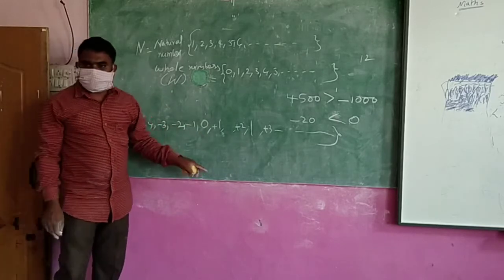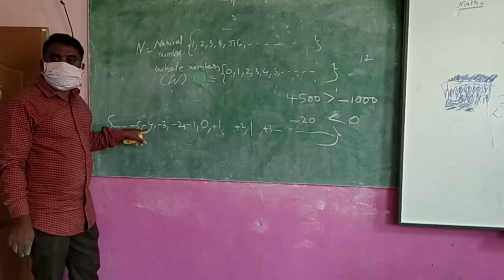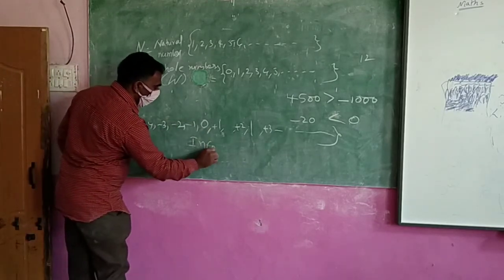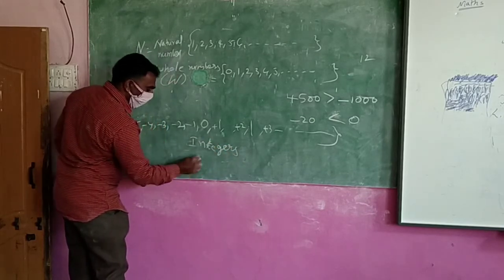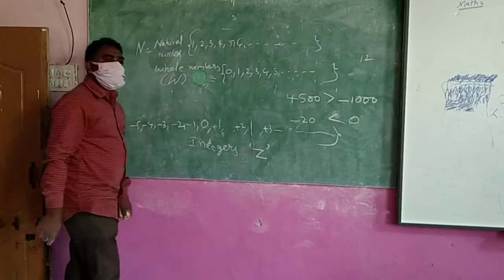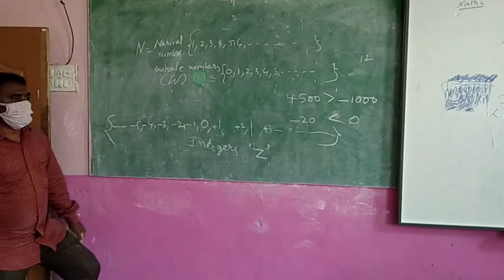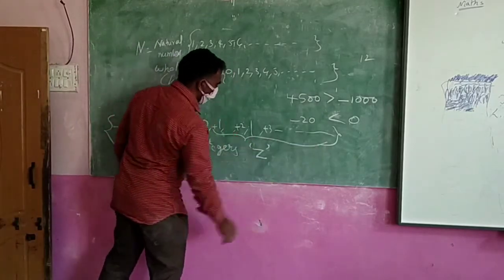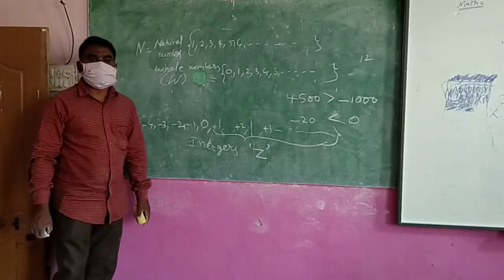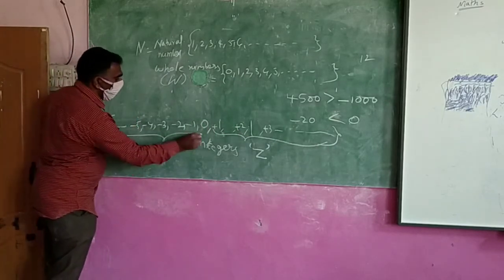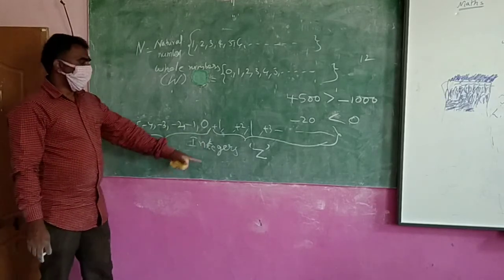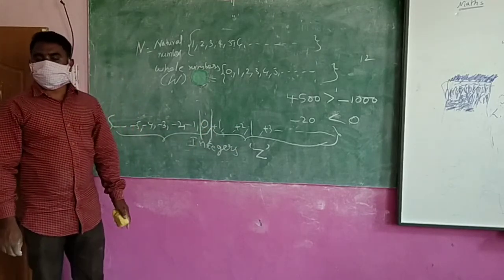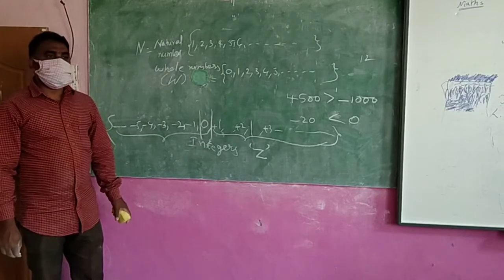When these minus numbers are added, then these numbers are called integers, and they are denoted by Z. These numbers are called positive integers, and these numbers are called negative integers. 0 is not positive, not negative.